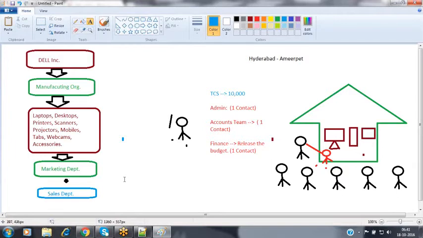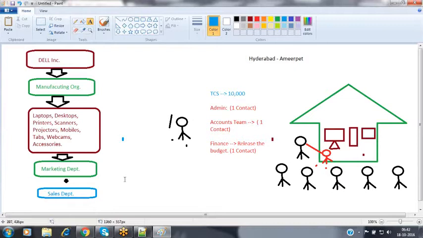Then only the customer will always stay with you so that we can get one more opportunity in the future to generate some more revenue from the customer. Or the customer will refer somebody else to come to you. Nothing but we are getting some other customers also because of his reference. So for that, always we have to maintain very good relationship with our customers. So now our motto is we need to make our customer happy.